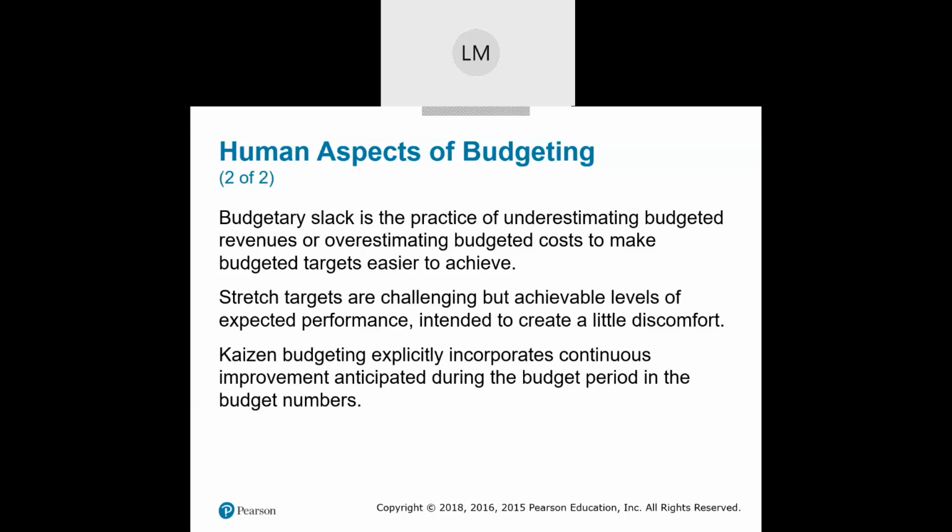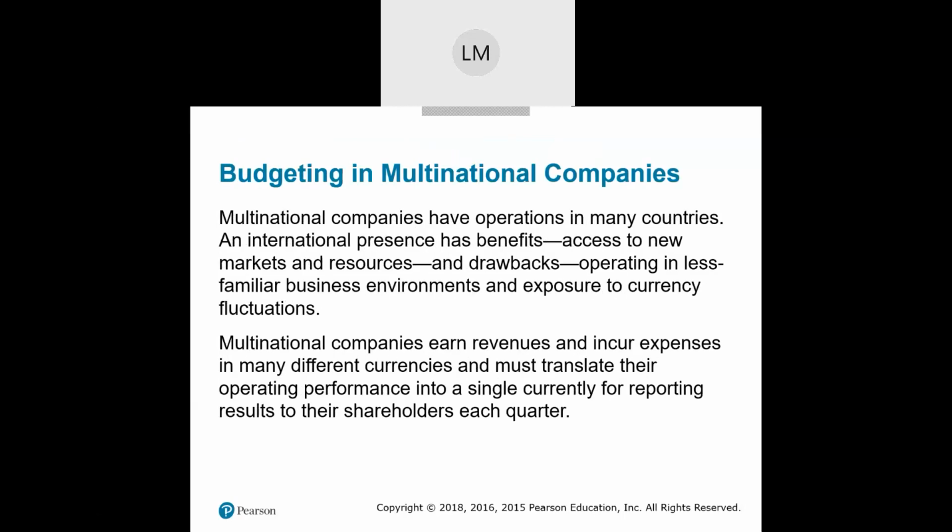Back in chapter 1, you read where we talked about total quality management, continuing improvement to provide and delight customers. Well, with Kaizen budgeting, we're taking that continuous improvement concept and not just incorporating it into how we treat customers and how we evaluate processes, but we're now incorporating that into the budgeting process.